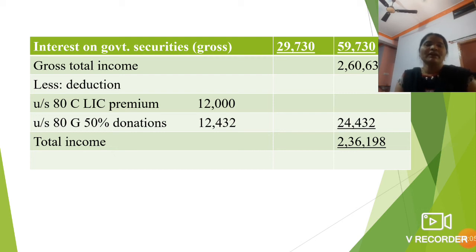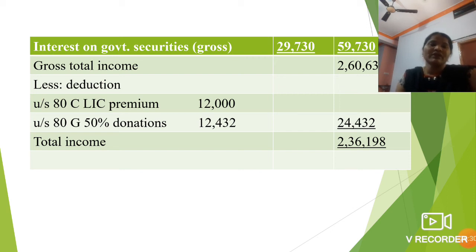Then you should add this amount and you will get the gross total income. How much is the gross total income here? 2,60,630. After that, less deductions. Deduction under section 80C, that is LIC premium 12,000. Then under section 80G there is 50% of donations.